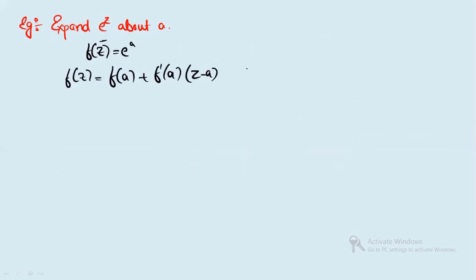One more question: you have to expand e to the power z about a. Alright, so you have to expand this e to the power z about a. So we can write f(z) is equal to what? e to the power z. You just know the Taylor series expansion is what? f(z) is equal to f(a), right? Plus f prime(a) times (z minus a) by factorial 1, plus f double prime(a) times (z minus a) whole square by factorial 2, plus and so on.